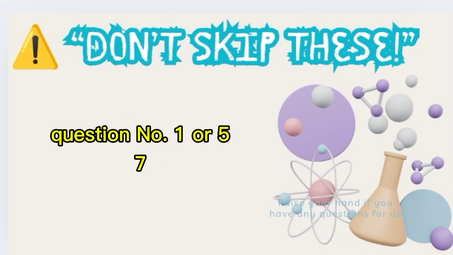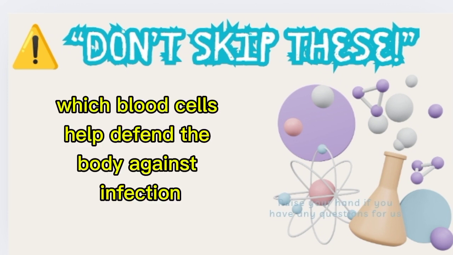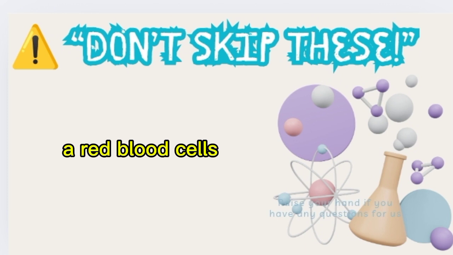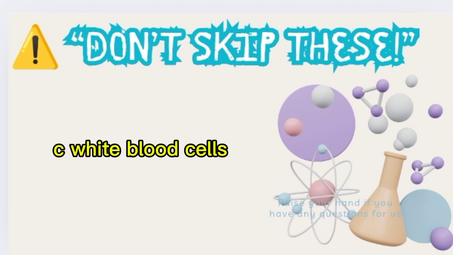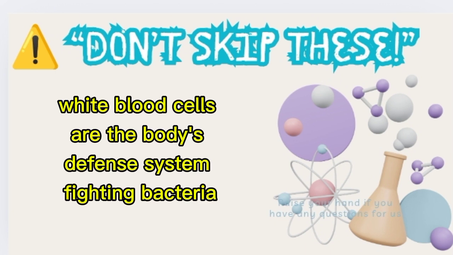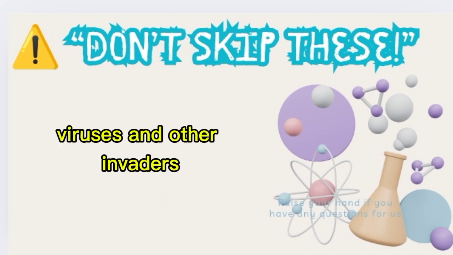Question number 157. Which blood cells help defend the body against infection? A. Red blood cells. B. Platelets. C. White blood cells. Correct answer: C. White blood cells. White blood cells are the body's defense system, fighting bacteria, viruses, and other invaders.